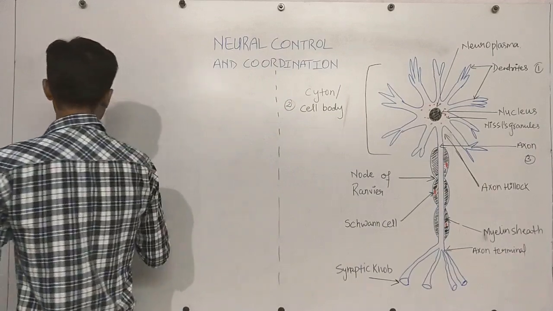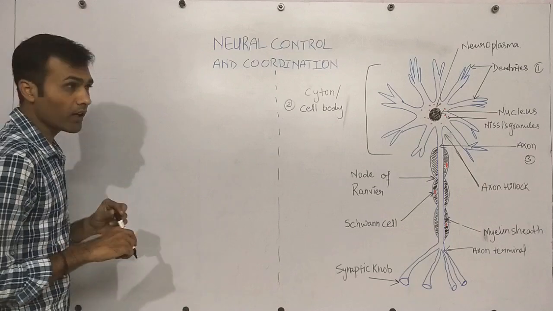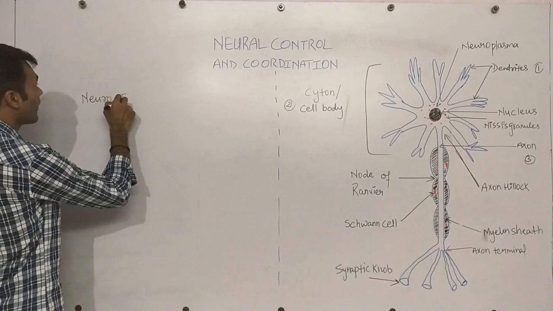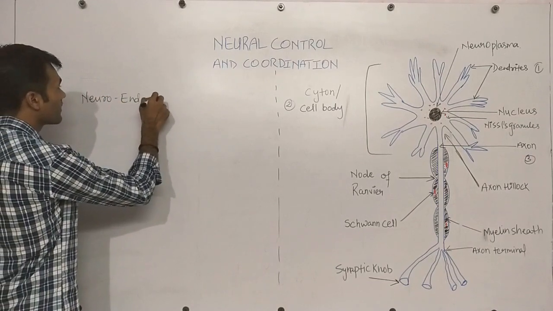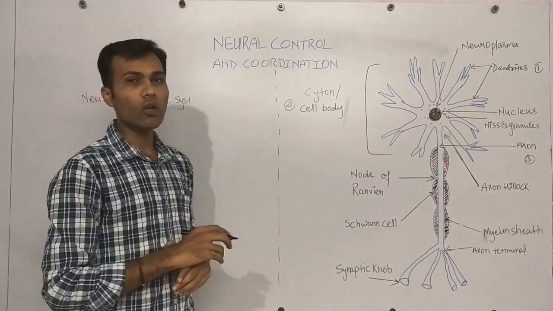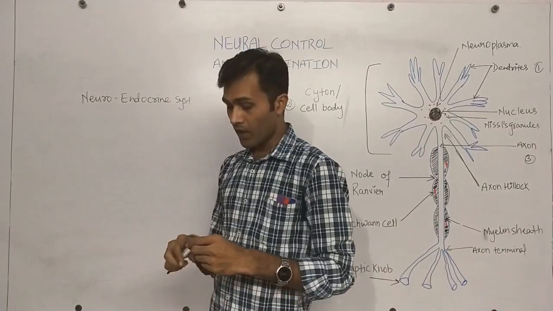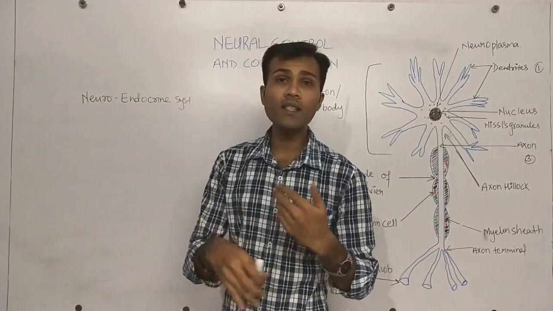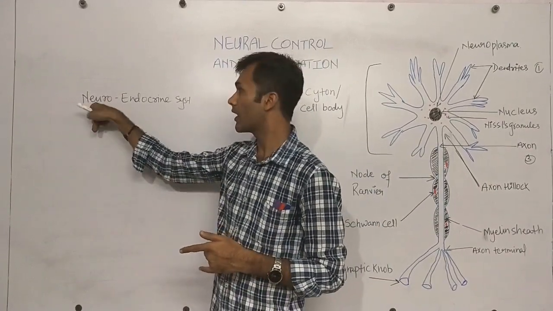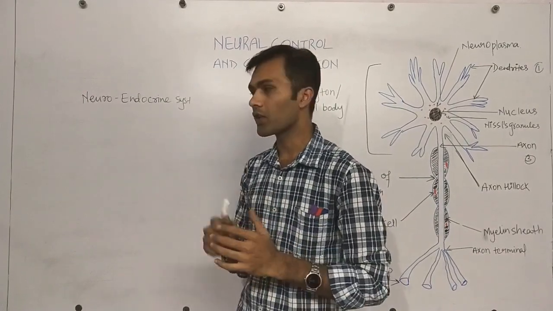So who carries out all this? The simple answer is that all this control, coordination and integration of the functions of the body is carried out by the neuroendocrine system. Neuro means nervous system, and endocrine means the endocrine system, the type of system which releases hormones to carry out a particular function. So both these together, the nervous system and the endocrine system, work together and carry out a single function.